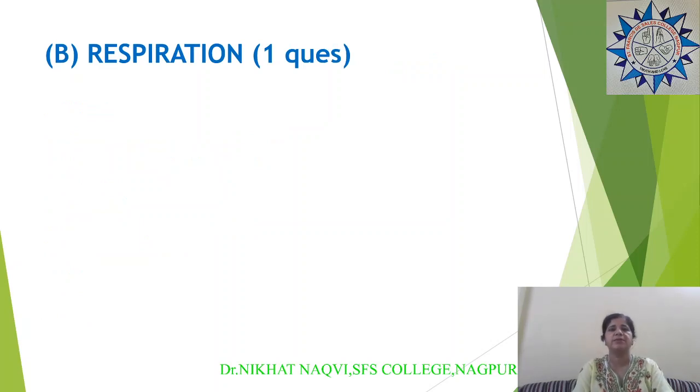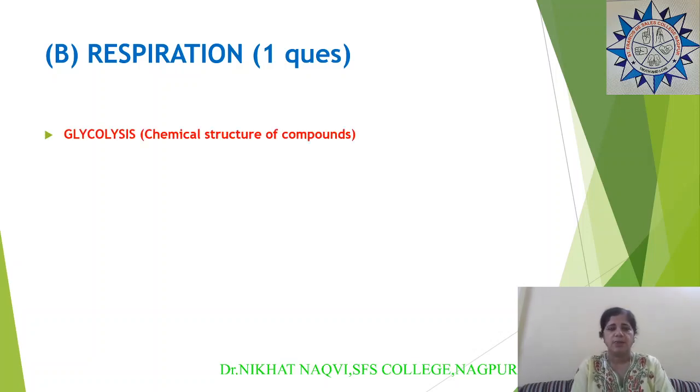Then the second chapter is about respiration. There is one question on respiration. So here you should know glycolysis. In glycolysis you should know the enzyme at each step. You should know the chemical structure of the compounds, that also has been asked in previous question papers. Then the TCA cycle, again you should know the structure of the intermediate compounds and the enzymes involved at each step. You should know the chemical structure of oxaloacetate, citrate, isocitrate.